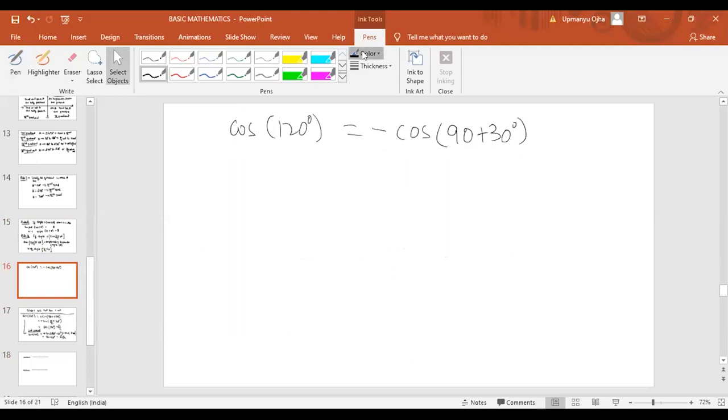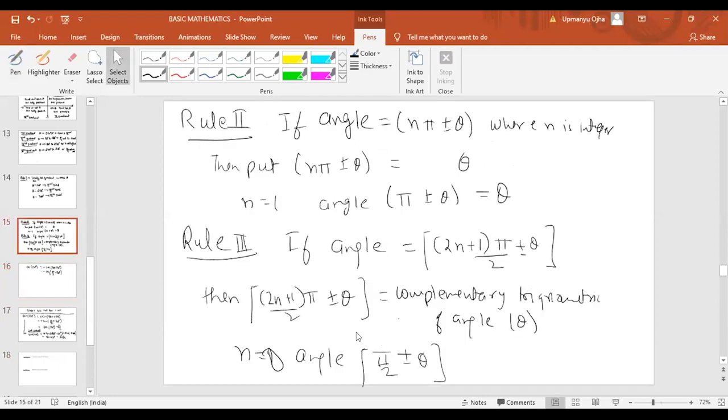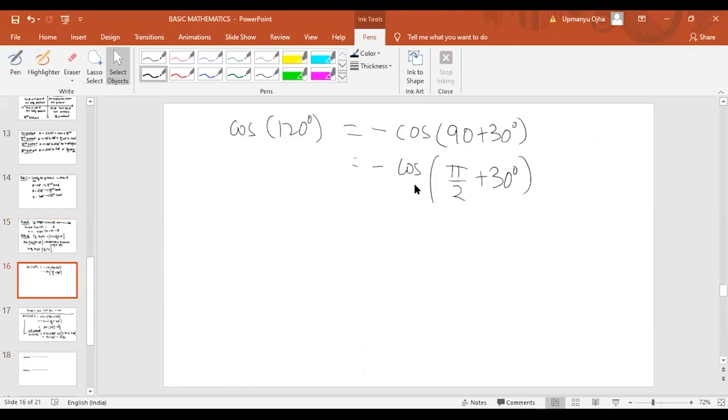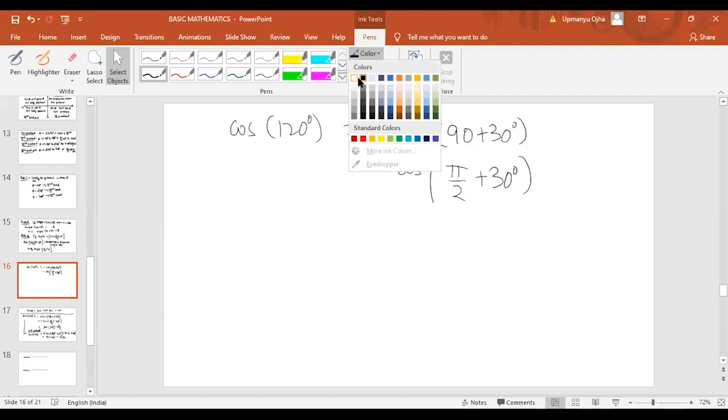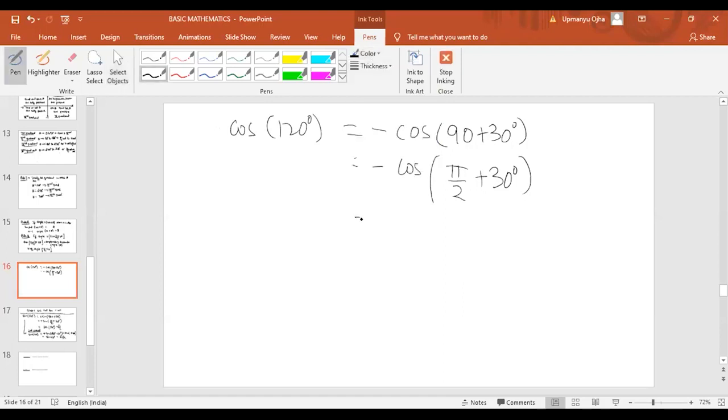We can write this particular thing as minus cos of pi by 2 plus 30 degree, or not? Pi by 2 plus 30 degree follows rule number 3, not rule number 2. If it is rule number 3, then the cos is replaced by its complementary function. What is the complementary function of cos? Sine. So minus sine of 30 degree, which is minus half.